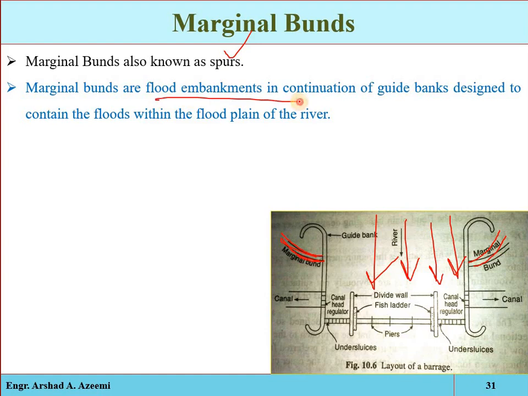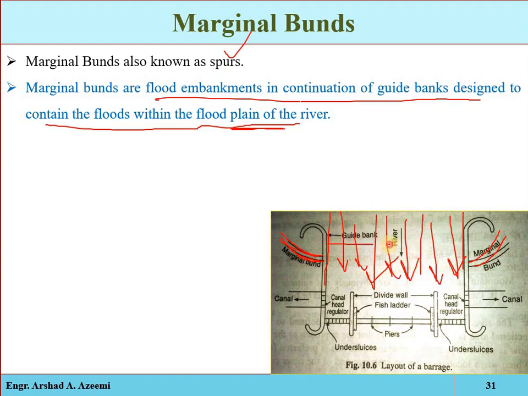Marginal bunds are flood embankments in continuation of the guide banks designed to contain the flood within the flood plain of the river. This is the cross section of the river. The total amount of water, whether normal flow or flood flow, will be guided, directed, and controlled and moved only in this cross section. During flood time the discharge is highly uncertain, so there may be chances that the guide banks may collapse or be damaged or the water may overflow. To avoid that uncertainty, we construct these marginal bunds.